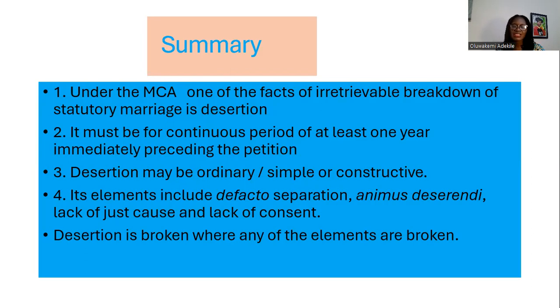So it can be a simple case of desertion, or it can be constructive desertion, where the court will hold that the person that moves out is not necessarily the person that is in desertion, but the person that has stayed behind, but whose conduct has forced the other party to leave the house. Or where, like in English law, there's emotional separation of the parties. The elements of desertion have been highlighted, therefore, to include de facto separation, animus deserendi, intention to bring cohabitation to an end permanently, lack of just cause for the leaving, and lack of consent of the other spouse. This desertion can be broken where any of these elements have been jeopardized, have been brought to an end. In the next presentation, we shall be looking at the living apart provisions.